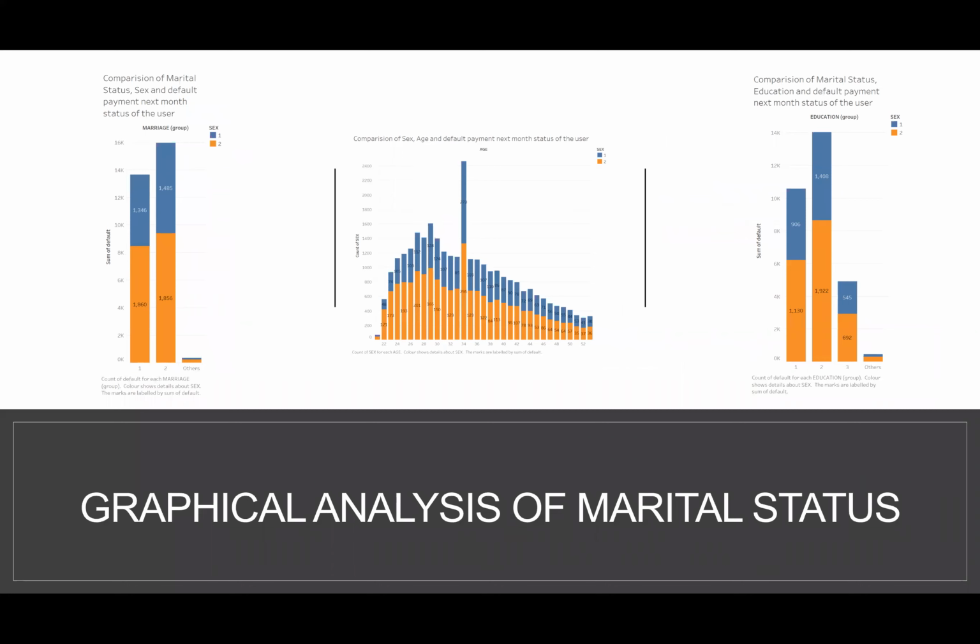In this graphical analysis, we have kept marital status as a constant while changing other variables to find the default payment. In the first graph, marital status has been compared with the sex, where 1,860 clients in the second category of sex, which represents female clients with graduate school education, have a maximum default payment. In the second graph, age of the client has been compared with the sex of the client, where 295 female clients of the age group of 24 years have a maximum default payment. In the third graph, marital status is compared with the sex and education of the client, where 1,922 females with university education tend to make the most default payments.